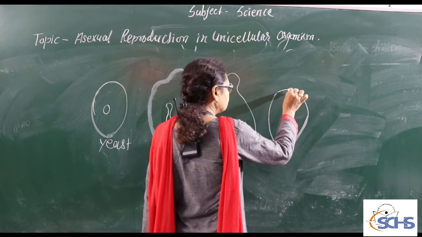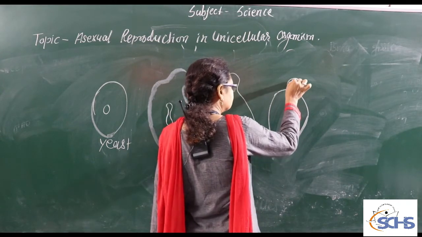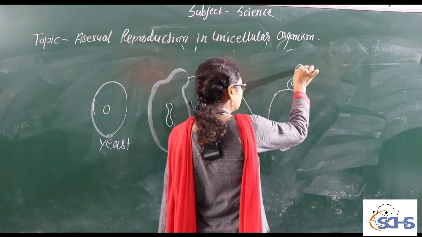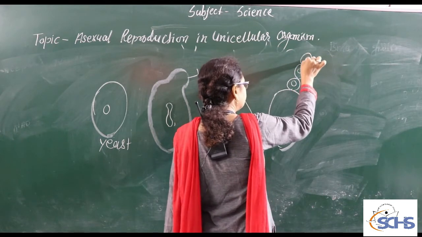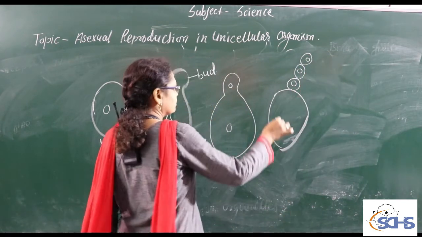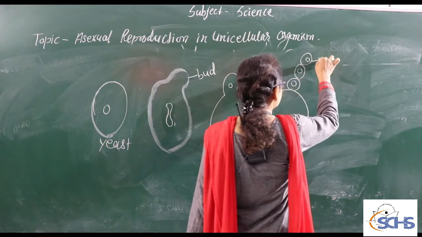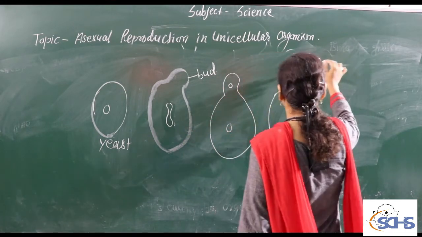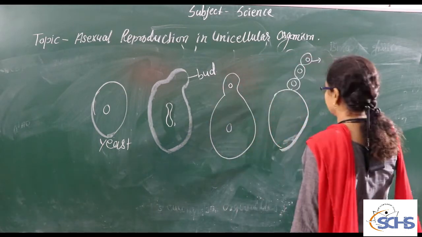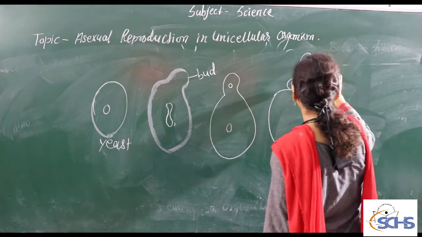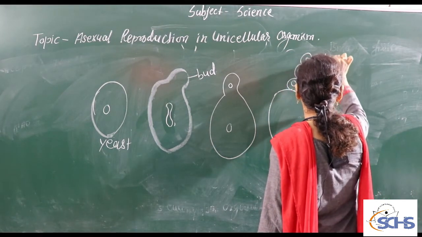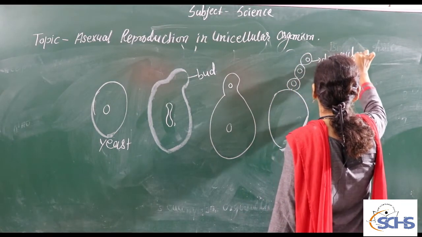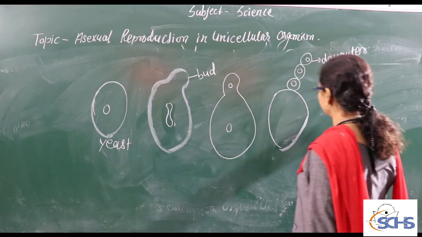They detach from the parent yeast, make their colonies, and live their life independently. In this way, we can see so many daughter yeast. This is the colony of yeast.